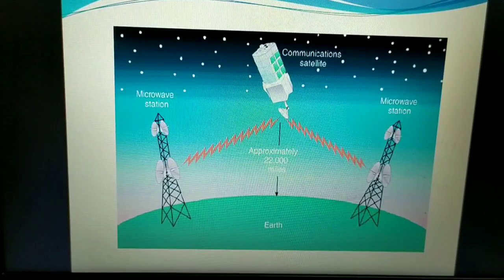Next is that the heavy usage of intercontinental traffic makes the satellite commercially attractive. That means through a cable connecting two different continents, you may be sending different signals simultaneously. There may be loss of signal, the strength of the signal may weaken, you may not properly receive the data signals at the other end, and a lot of traffic might be created. Just like vehicle traffic in our daily life whenever we are traveling, in data transmission also multiple signals travel around the cables depending upon the cable capacity and bandwidth capacity.